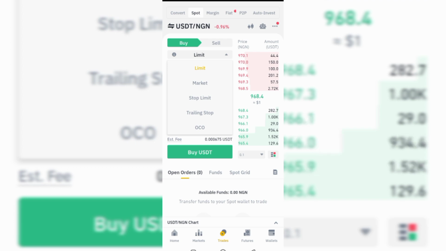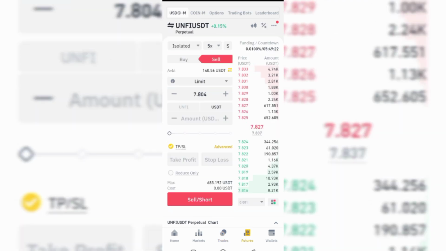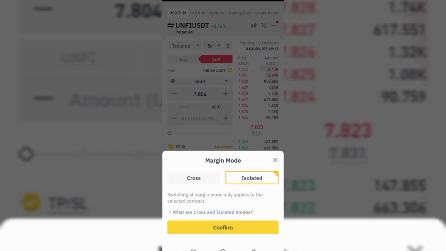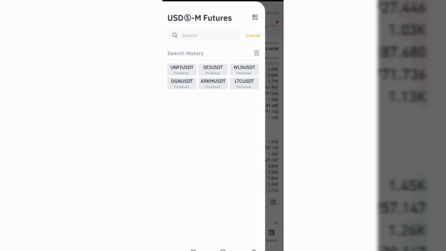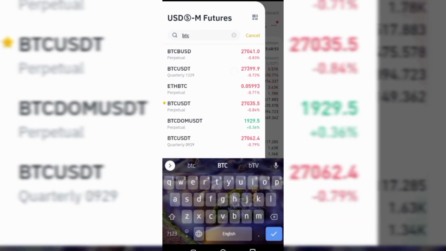So when you come to futures trading now, then you are going to see a different thing, because here we have isolated and we have cross. Then you can see something here. We have 5 times to 10 times, 1x to 10x. At times you can see 50x, depending on the coin you are trading with. If I go for BTC now, you are going to see that it won't be 10x. Let me click on BTC USDT.